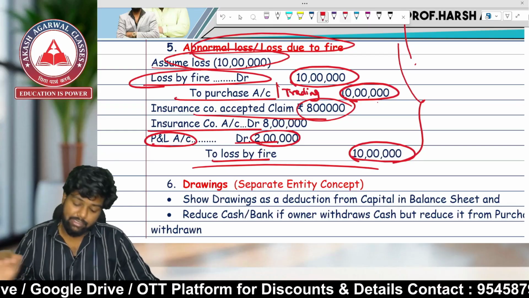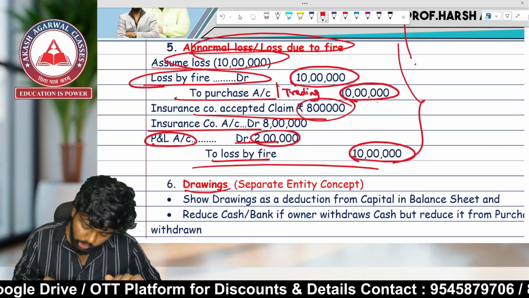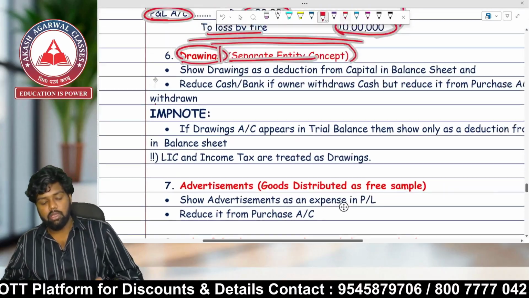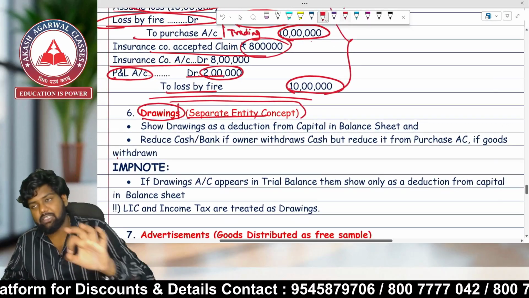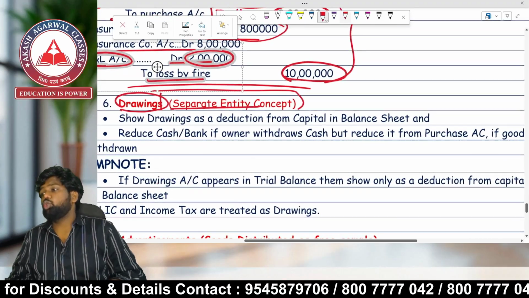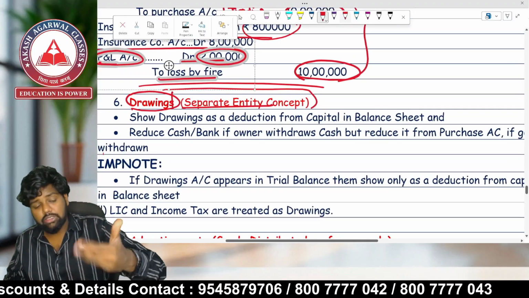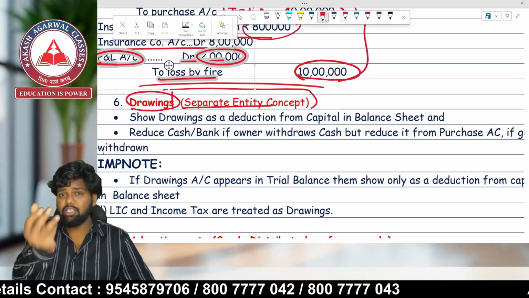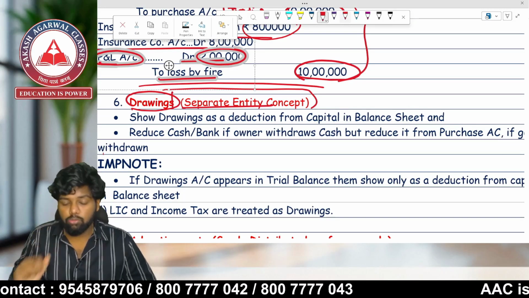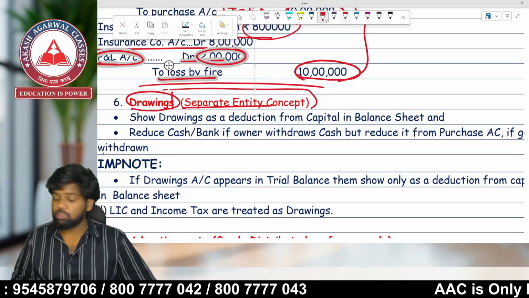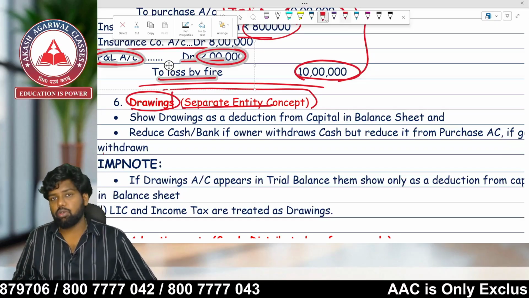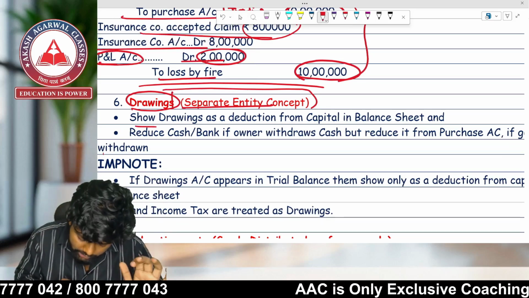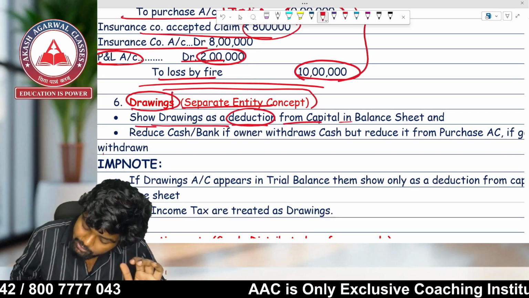Now let's go ahead with another one, that is drawings. Drawings is treated because of which concept? A concept known as separate entity concept. Sir, you don't teach separate entity concept, but I have already explained to you what you mean by separate entity concept. Separate entity concept means what? Owner and business are two separate persons. Show drawings as a deduction from capital in the balance sheet.